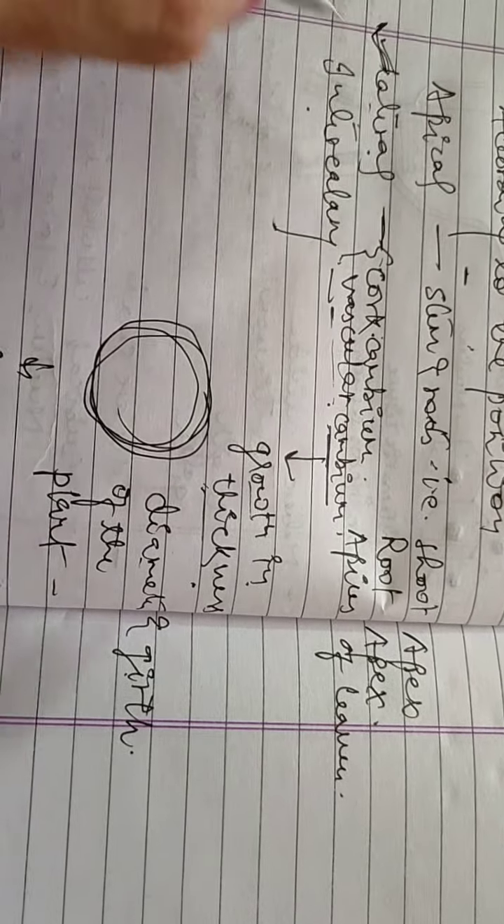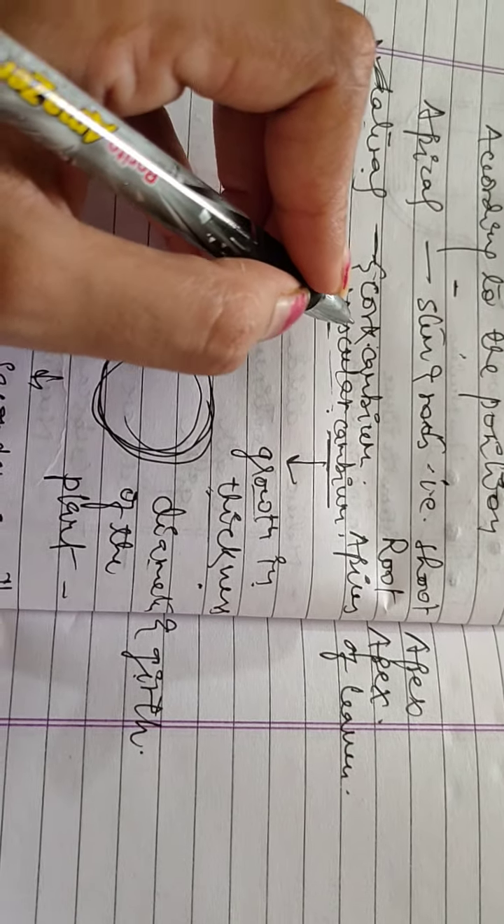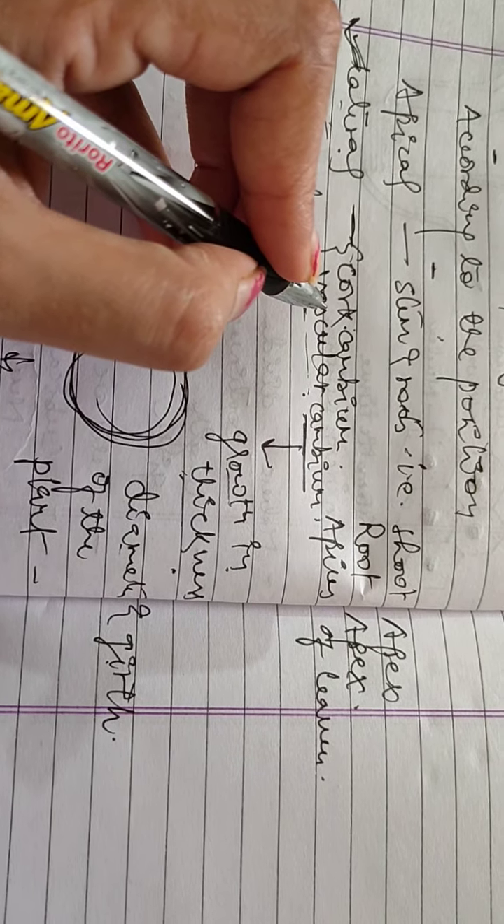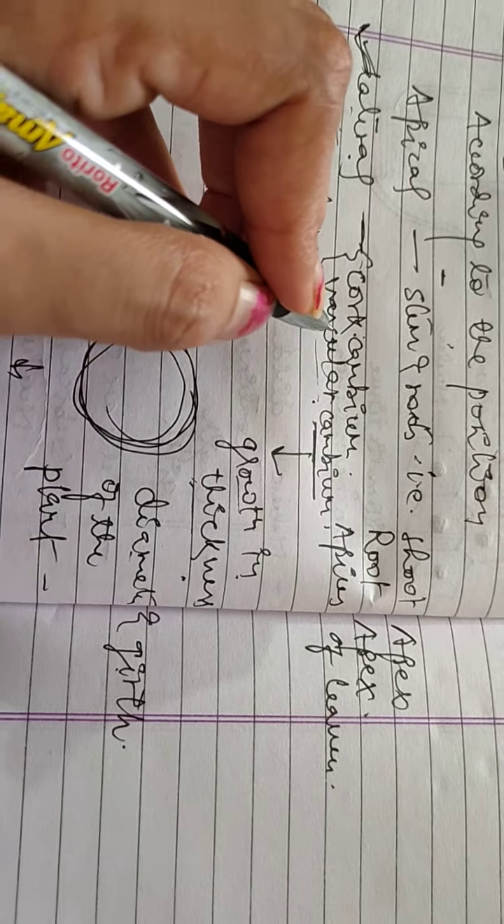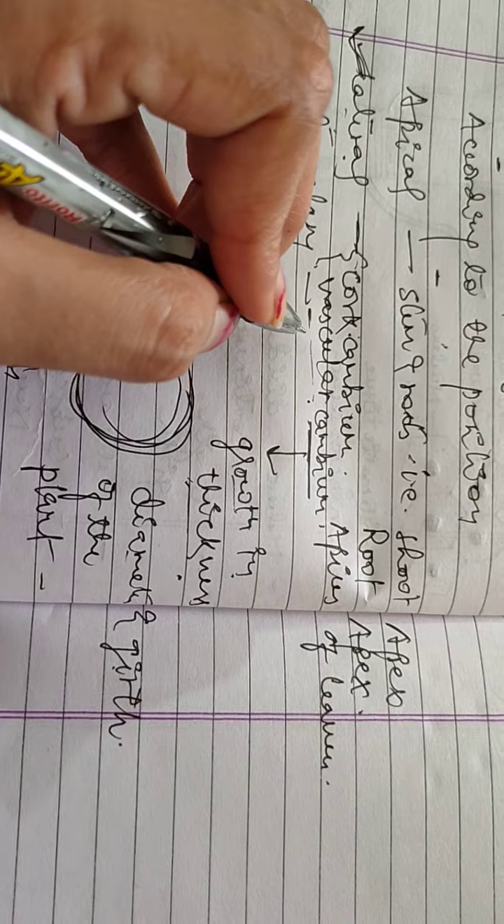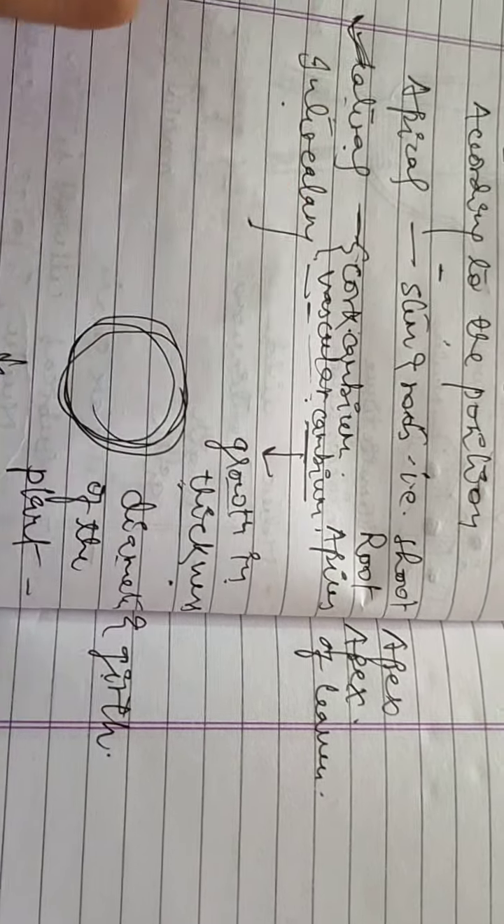So this cork cambium produces a protective cork on the outside and secondary cortex tissue inside.